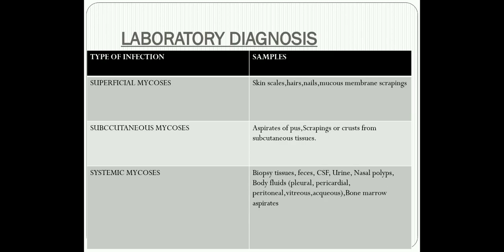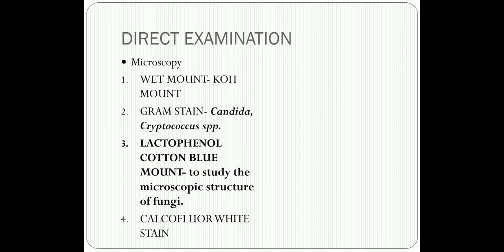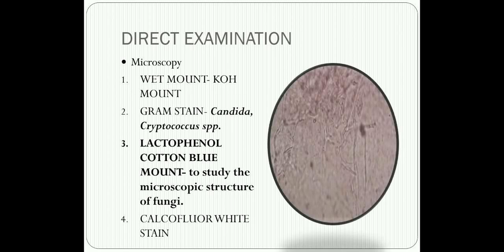Now once we collect these samples, they are usually subjected to microscopic examination. If the specimens are skin, nail and hair specimens, or tissue specimens, or in case of mucous membrane swabs, respiratory specimens, or certain vaginal swabs, we usually employ what is called the wet mount or the potassium hydroxide mount.